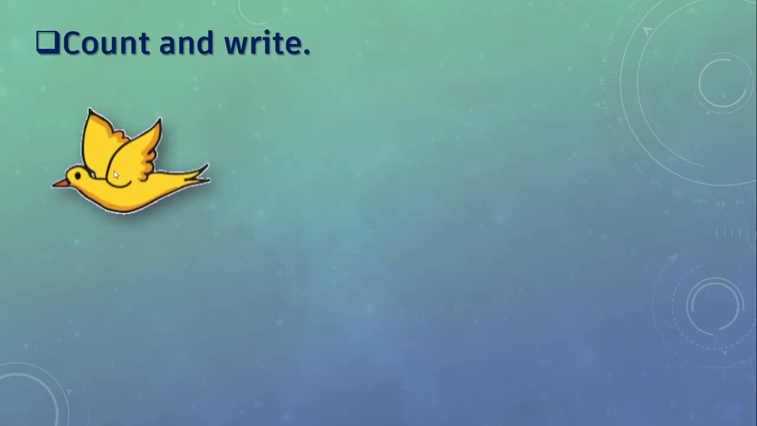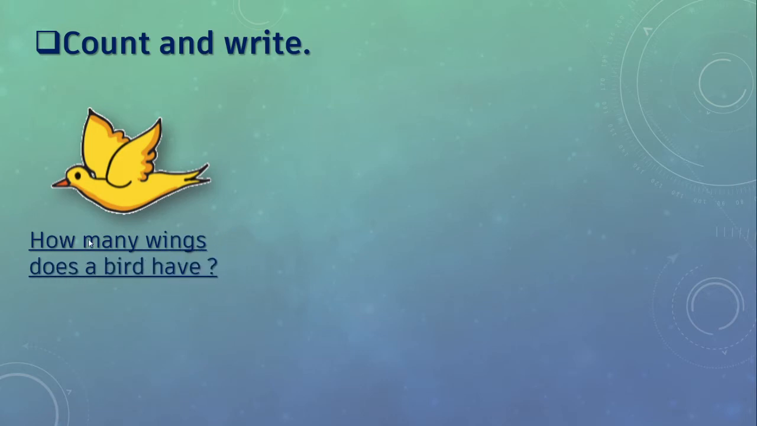Now count and write again. Here a bird is flying. The question is, how many wings does a bird have? Wings means pankh. Okay? How many wings does a bird have? We will count 1 and this is second. Means the bird has 2 wings, isn't it? So we will write 2 here.